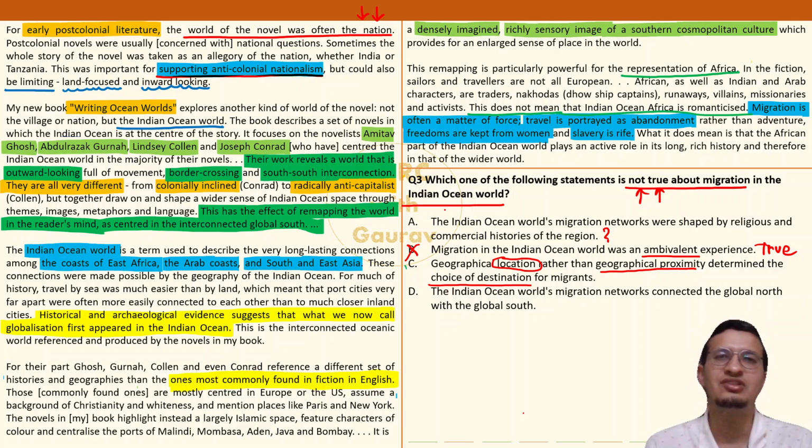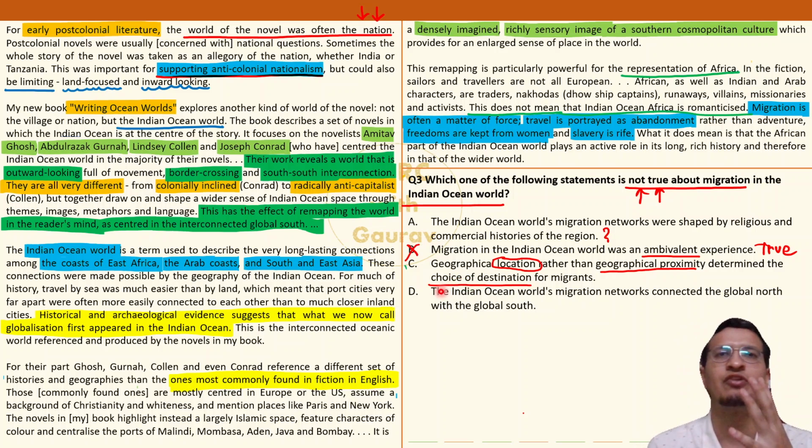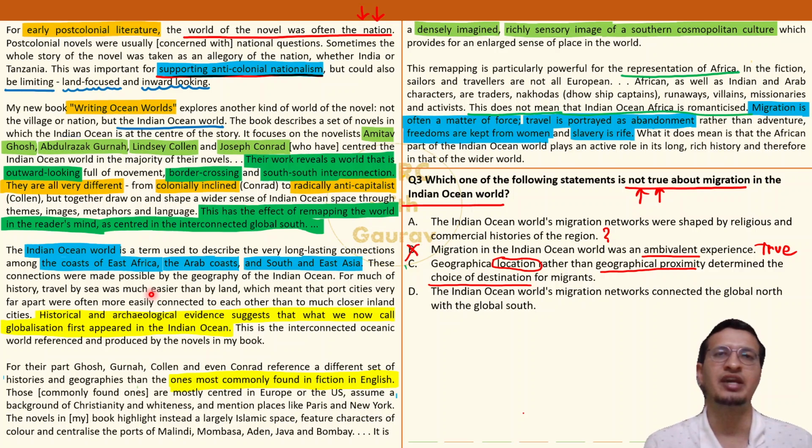मतलब ऑप्शन सी, you can infer if you draw massive inferences from paragraph 3, where they talk about कि यार travel by sea was far easier than travel by land. So maybe from this we can infer that a person living in Dubai might migrate very comfortably to Bombay because it's connected by sea, even though very far, as compared to a guy who might, let's say, migrate from Mumbai to Jaipur. तो नहीं यार, लैंड है, बहुत तकलीफ का काम है, नहीं जाते.